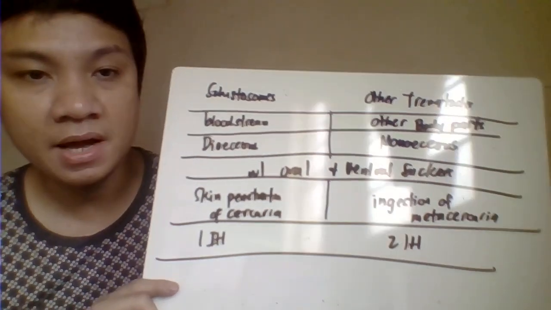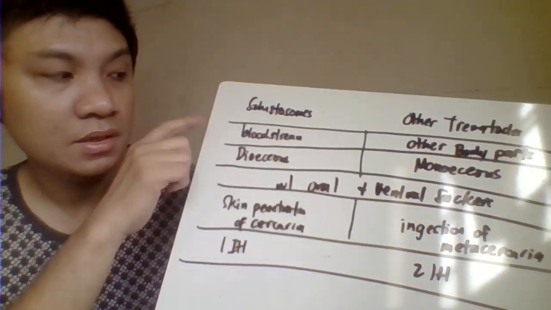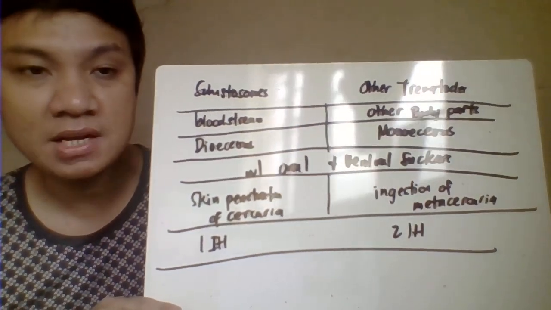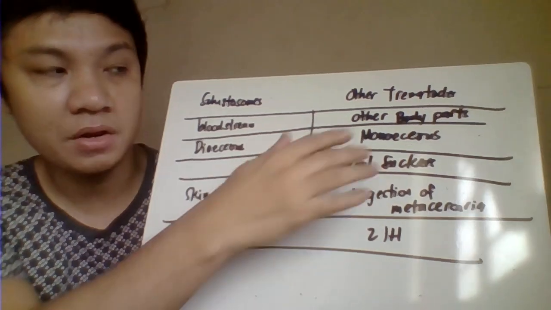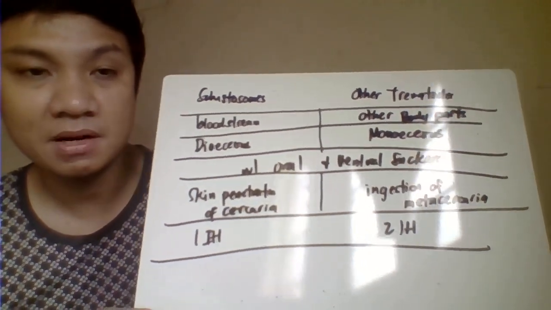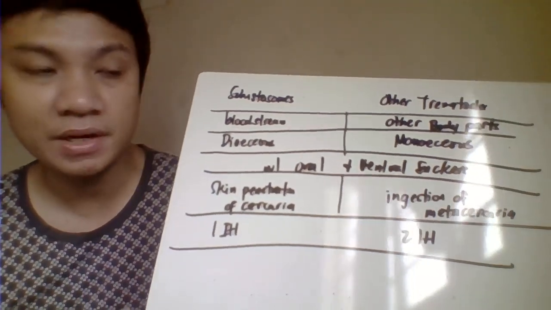Again, we have the difference between schistosomes and other trematodes. Schistosomes can be found in the bloodstream because they are the blood trematodes. The others are not found in the bloodstream but in other body parts like the lungs or liver.